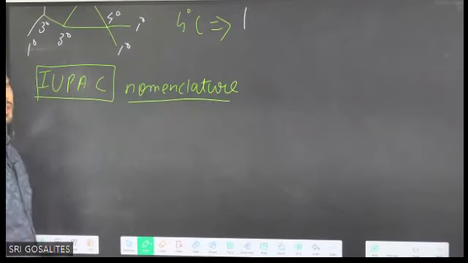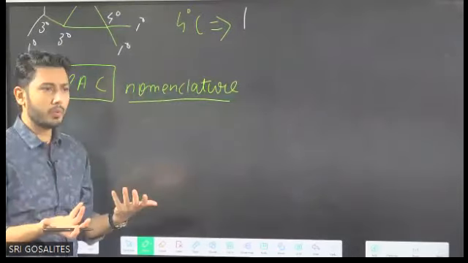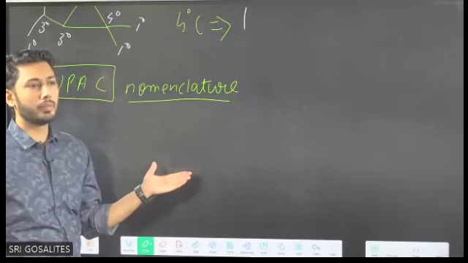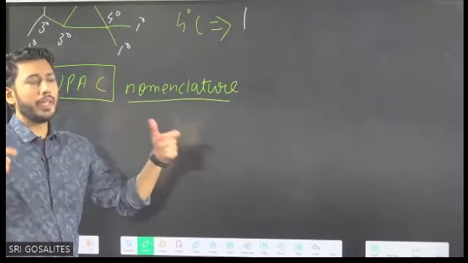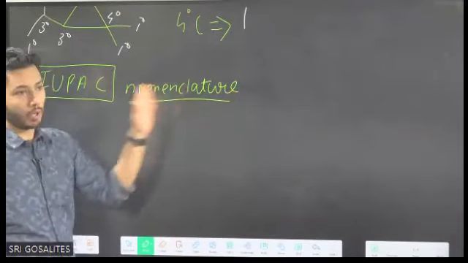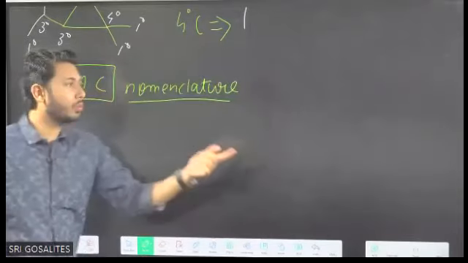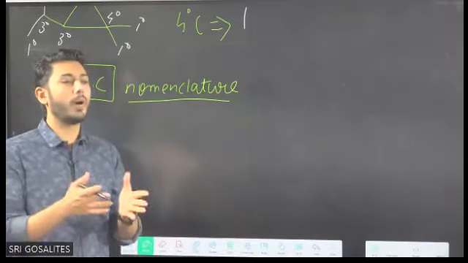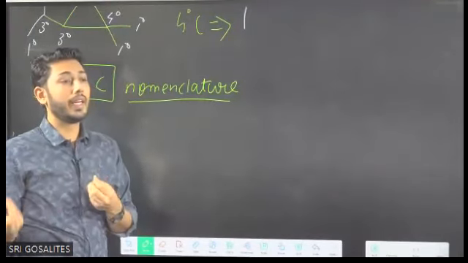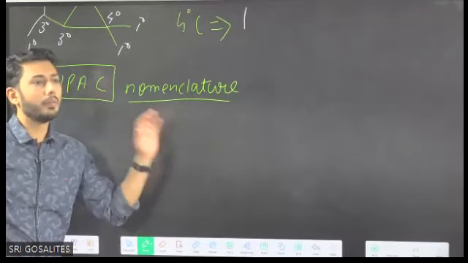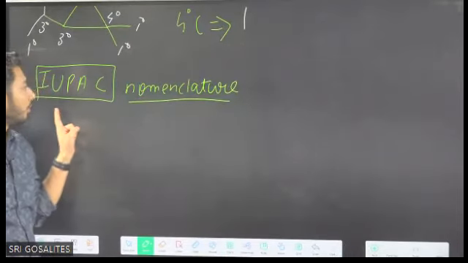Now, why do we require IUPAC nomenclature? Because we have compounds, and in every country, if they start naming the compounds individually, it will be very difficult. So there is an international body which decides the common naming for all the compounds by giving some particular rules. That rules we follow, and if I say a compound is methanol, whether you are in India, China, Russia or America, you will easily understand it is methanol, meaning CH3OH. Why? Because we have learned an international nomenclature, a common language, in the form of IUPAC nomenclature.